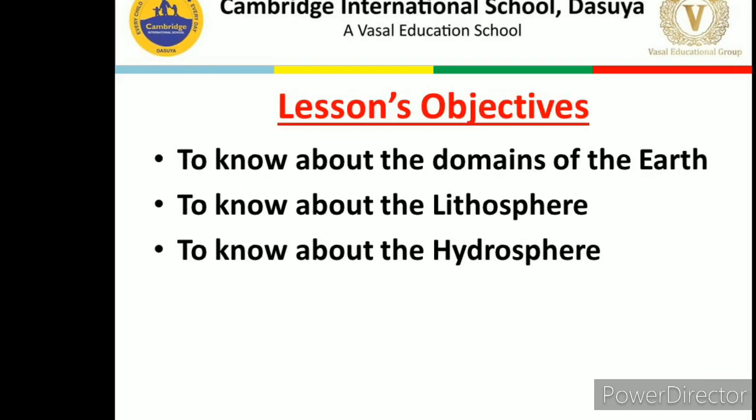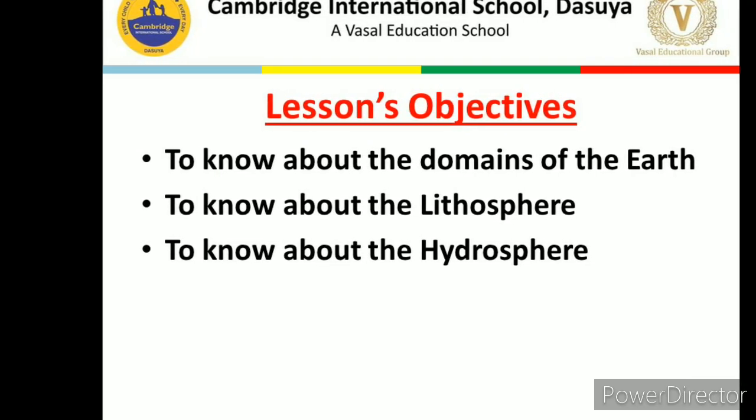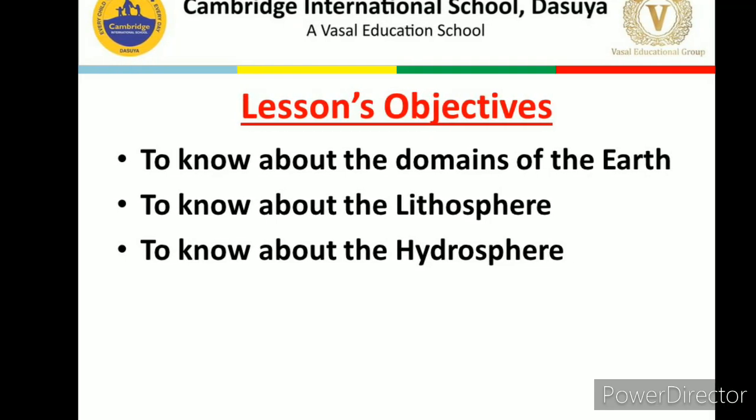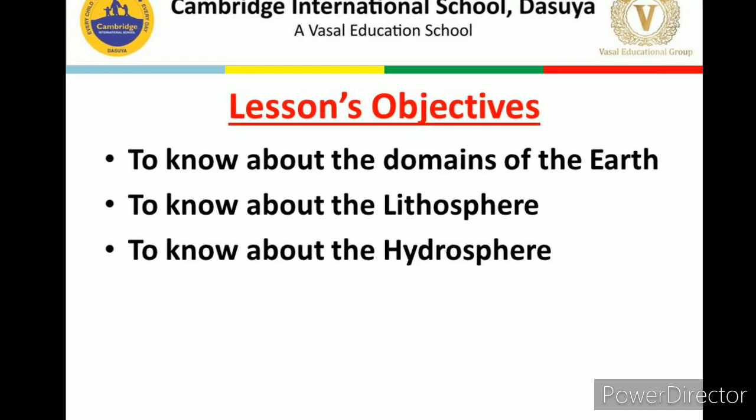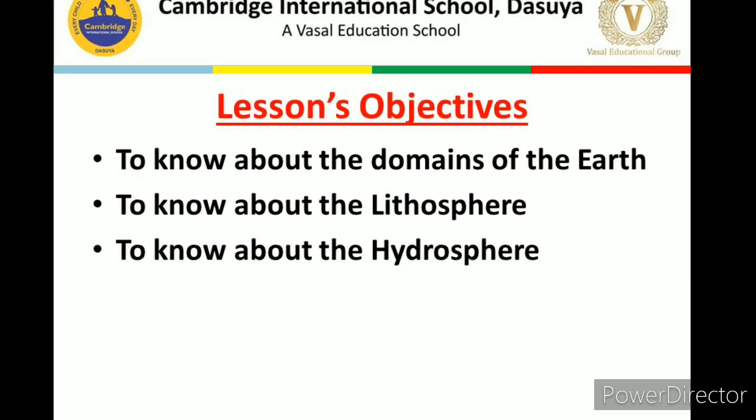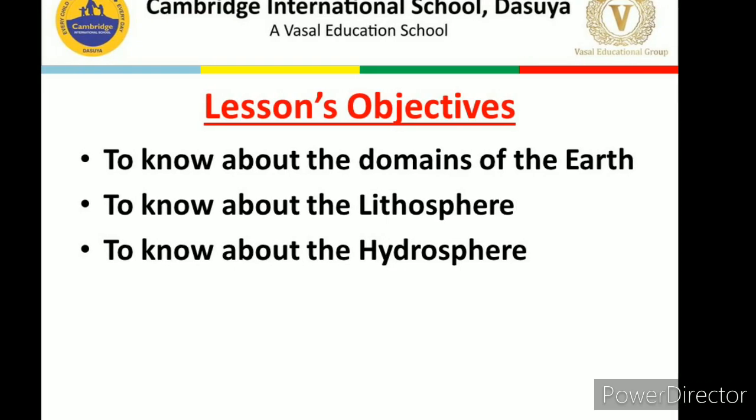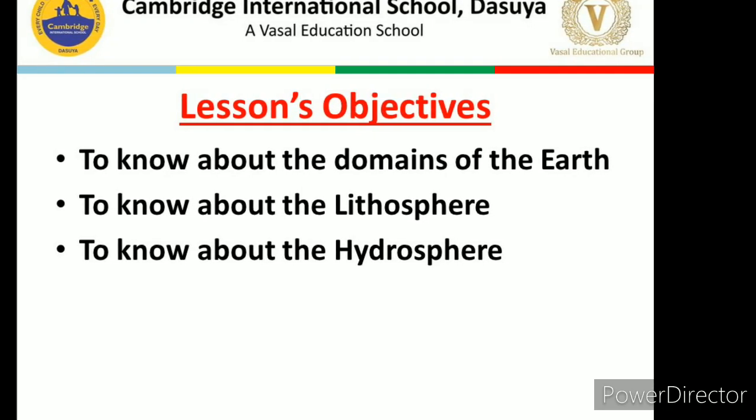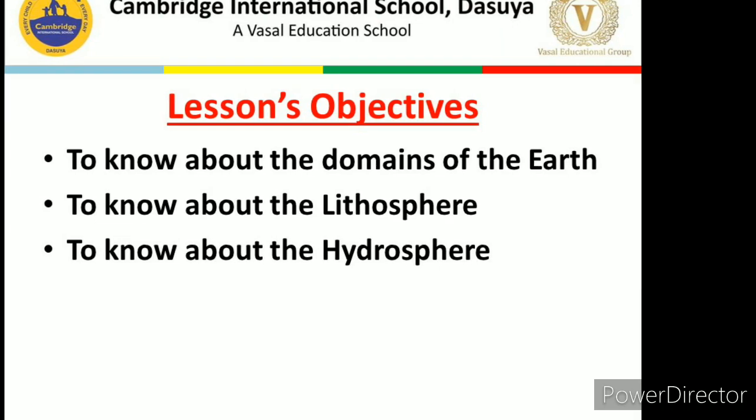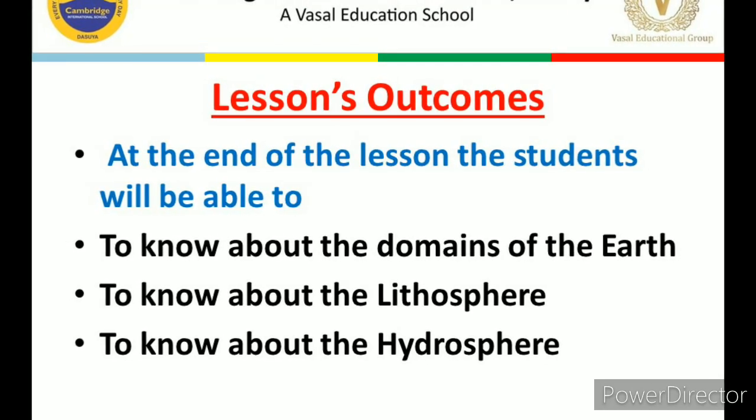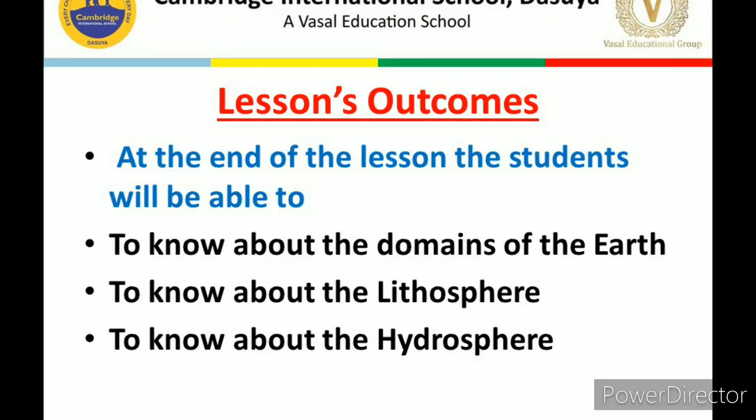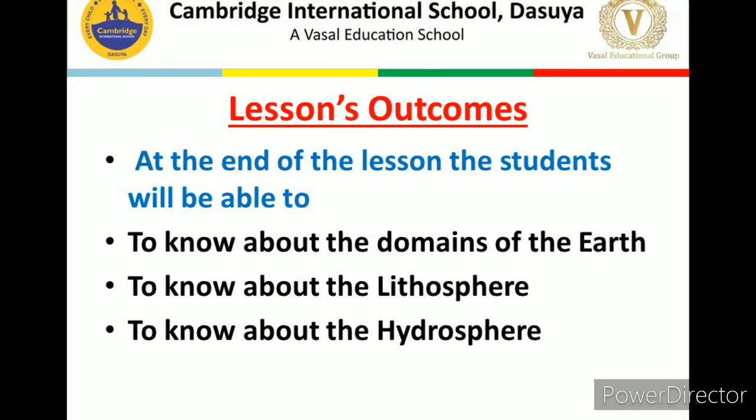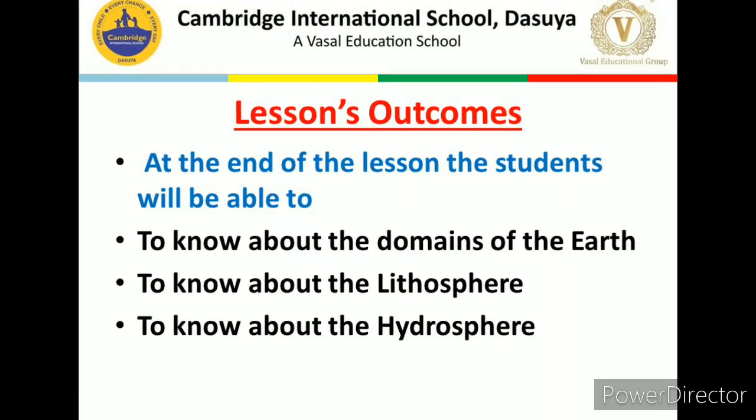So, can we start? Okay, so as usual, first of all, we always discuss the lesson objectives. Geography Chapter 5, Major Domains of the Earth. Lesson objectives: to know about the domains of the Earth, to know about the lithosphere, to know about the hydrosphere. Lesson outcomes: at the end of the lesson, the students will be able to know about the domains of the Earth, the lithosphere, and the hydrosphere.